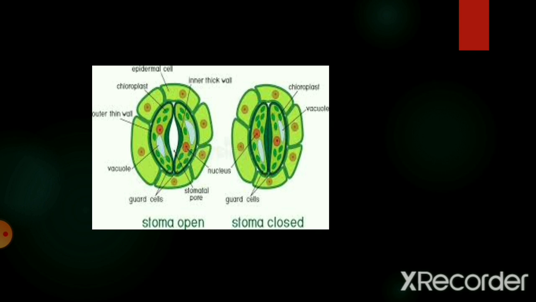When you see the stomata under the electron microscope, you will see that the stomata is surrounded by a pair of guard cells. As you can also see in the image, there are the guard cells. The guard cells control the opening and the closing of the stomatal pores. When the guard cells absorb the water, they swell, become curved, and the pore opens. On the other hand, when the guard cells lose the water, they shrink, become straight, and the pore closes.